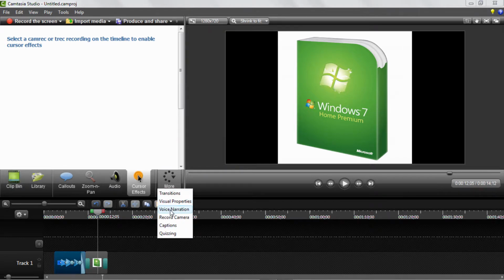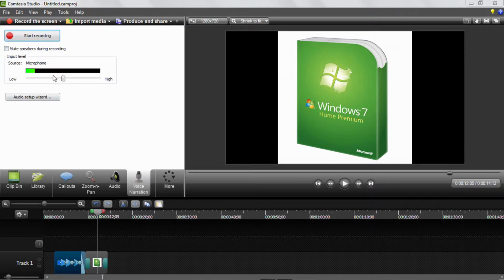Over here we have voice narration. As you can see, as I'm speaking, this is going up and down. You can change this. I'll just leave it over here. Mute speakers, and then you can just record, and while your clips are going on, you can just speak over it. It's a cool feature for some voiceover stuff. I don't typically use it because I'll probably mess up anyway, so I just pre-record stuff and then put it into my video, but it's a really cool feature.